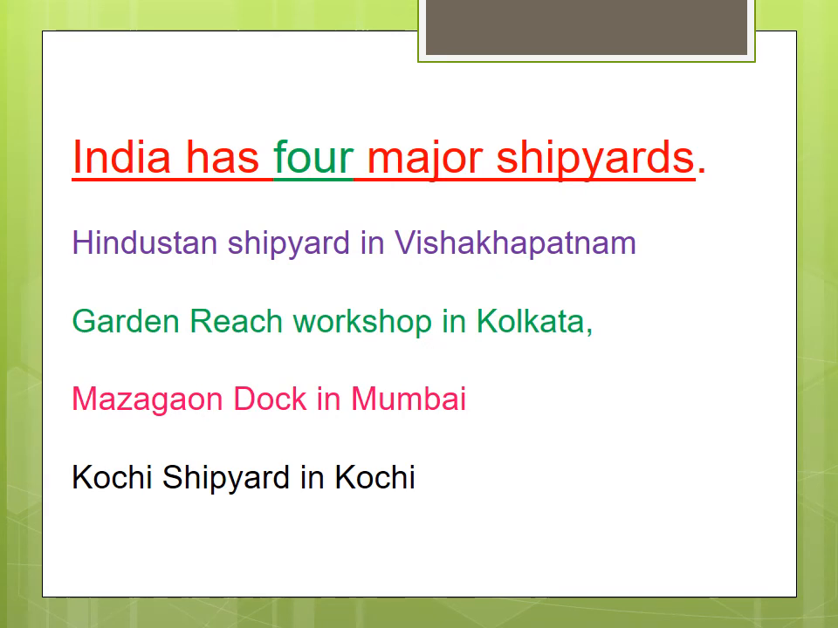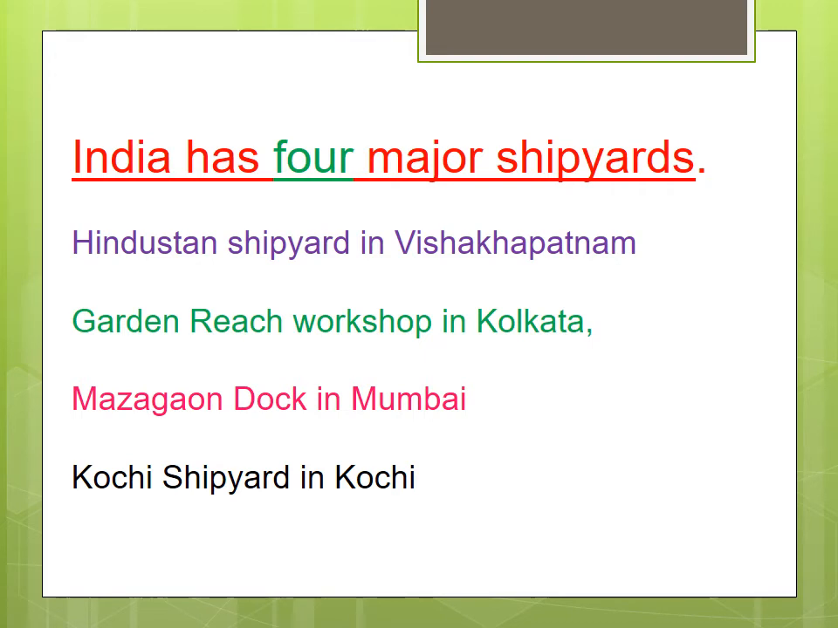Before seeing the 4 major shipyards, take your book, page number 194. Coastal shipping plays an important role in transport of bulk goods in India. Coastal shipping means the coastline, okay. That is the important role in transport of bulk goods in India. Shipping is not only the most economical mode of transport, it is also an environment friendly mode.